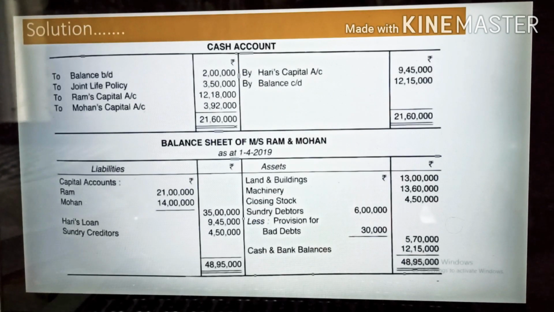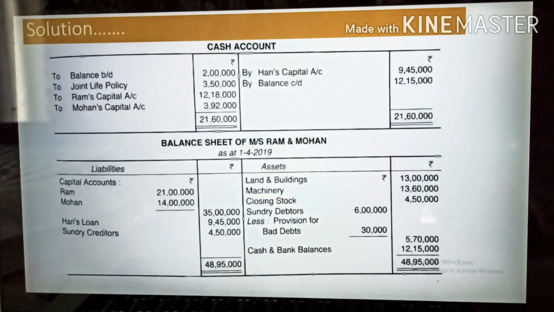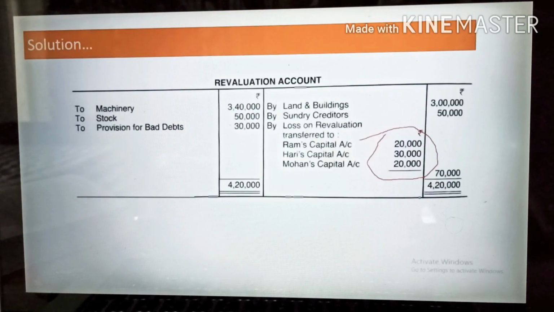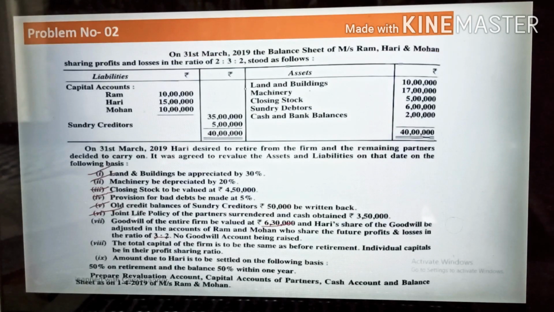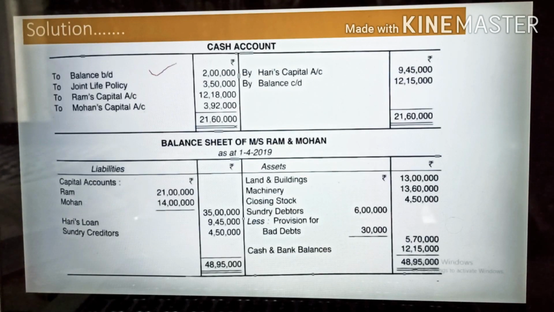Come to the cash account. Why are we preparing cash here? Because there are some cash transactions: Hari is taking 9,45,000 and somebody is bringing cash. So that is why we need to prepare the cash account. First, when we prepare this cash account, we need to write the balance from the balance sheet. The amount given in the question for cash and bank balance is 2 lakh. That amount you will write here, 2 lakh rupees in balance brought down.